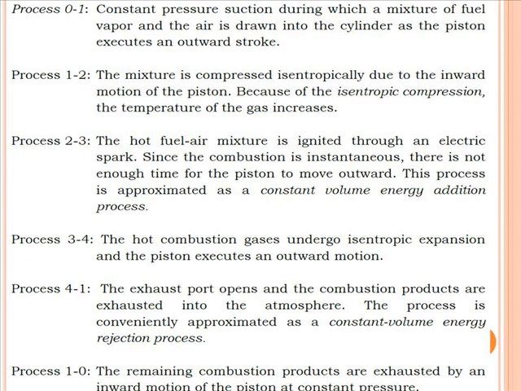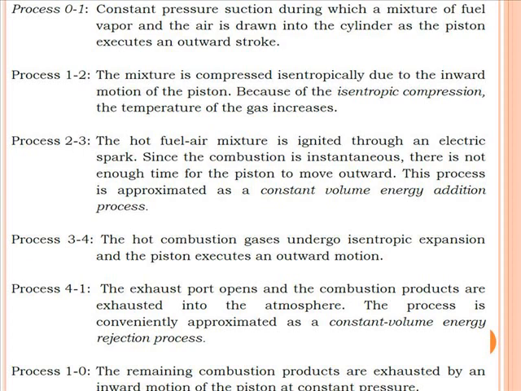We will discuss the different processes. We will start from process 0 to 1. It is the constant pressure suction process, during which the mixture of air plus petrol enters into the system, and the piston is available at the outermost position. The process 1 to 2 is a compression process, that is isentropic compression, during which the air plus fuel